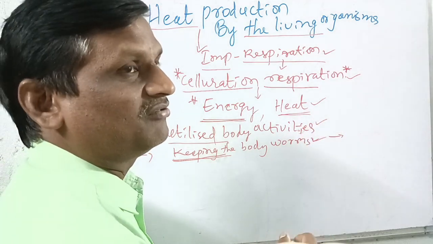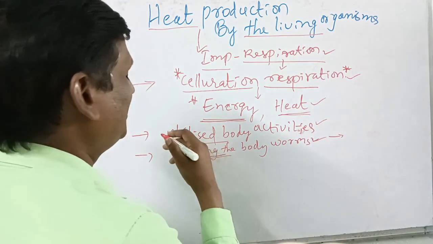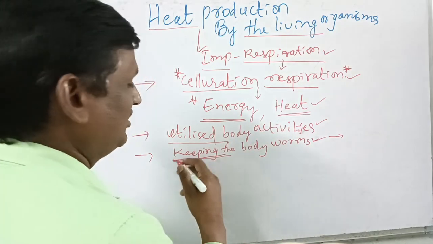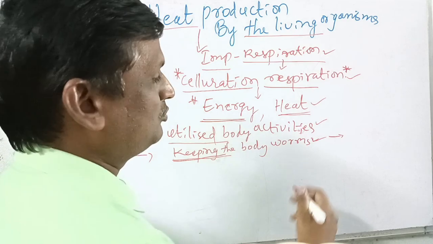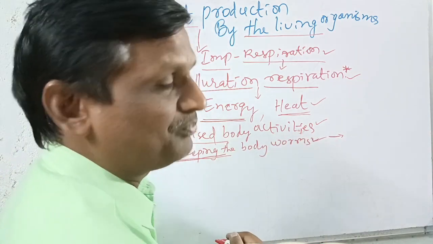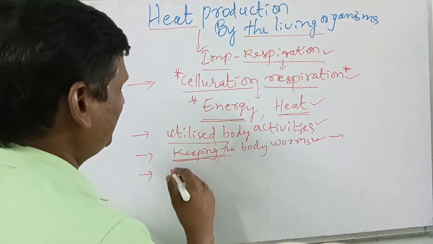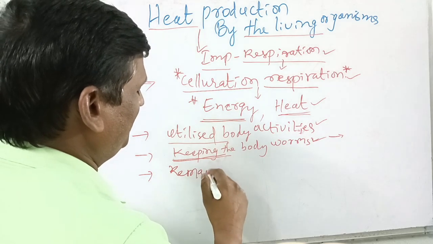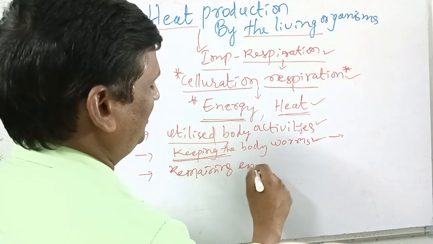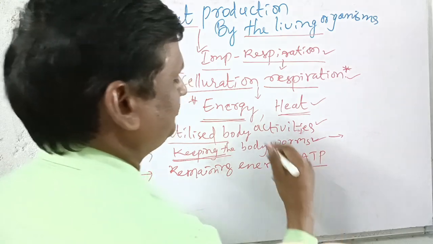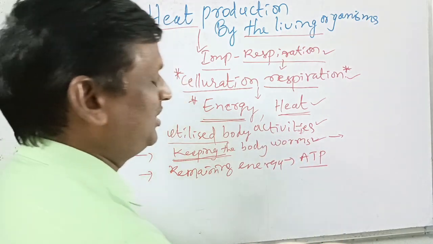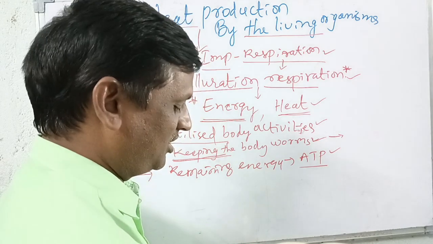To perform normal body functions continuously, some of the energy is utilized, some is used to keep the body warm, and any remaining energy is stored in the form of ATP.